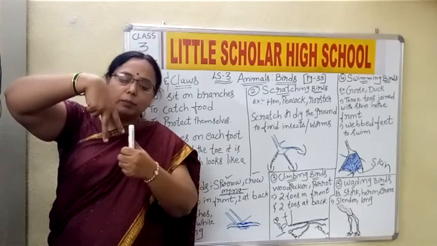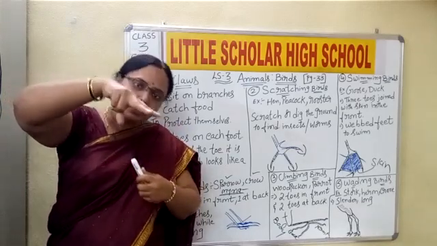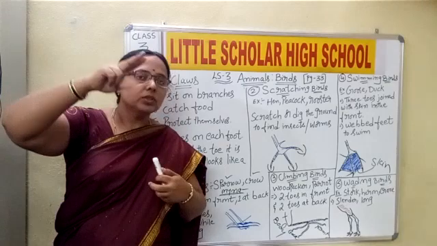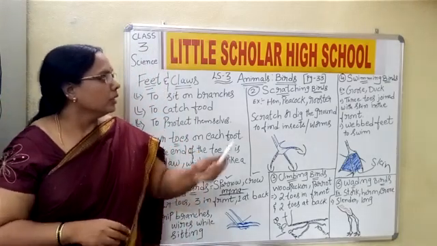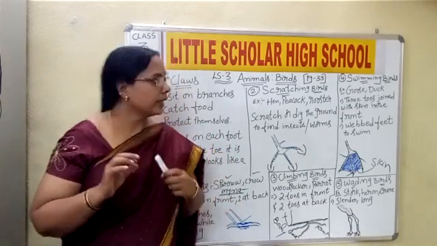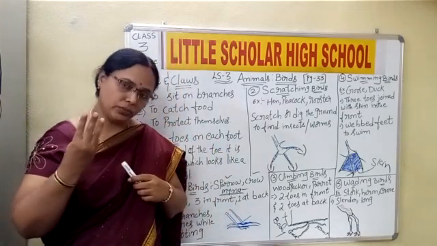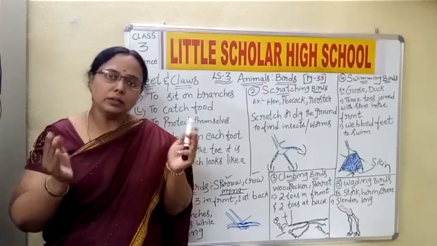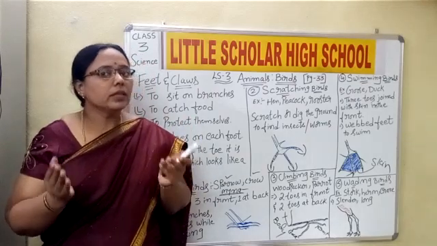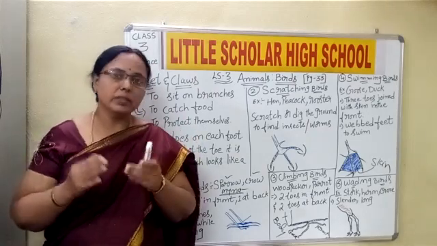Water cannot be pushed. But in case there is some layer, what happens? The water is easily pushed back. Are you understanding, children? So in case of swimming birds like goose and duck, we have three toes, and these three toes are joined with a skin. Hence they are referred to as webbed feet.